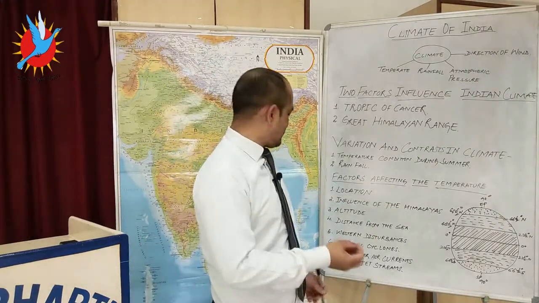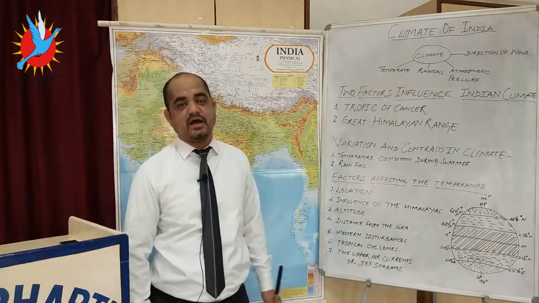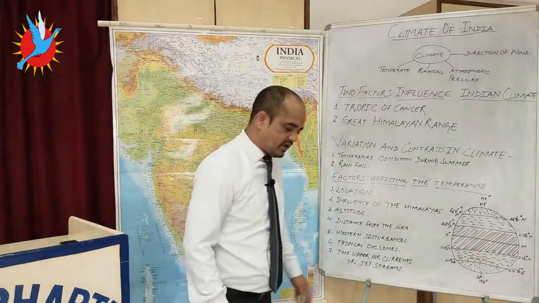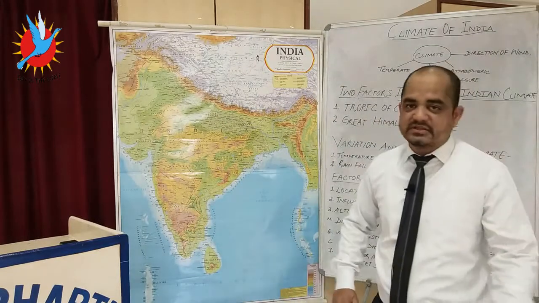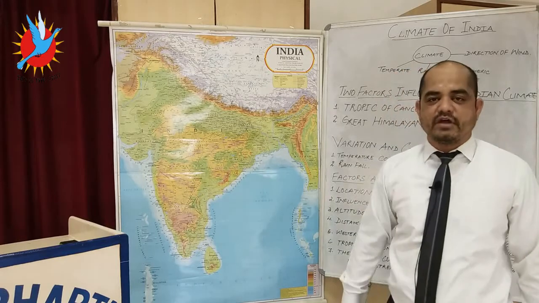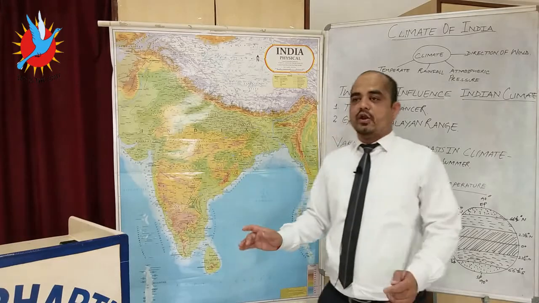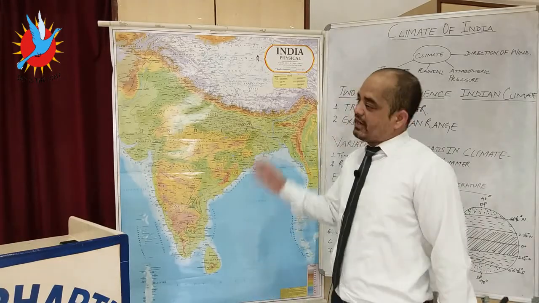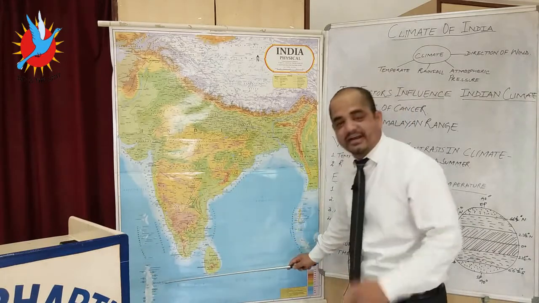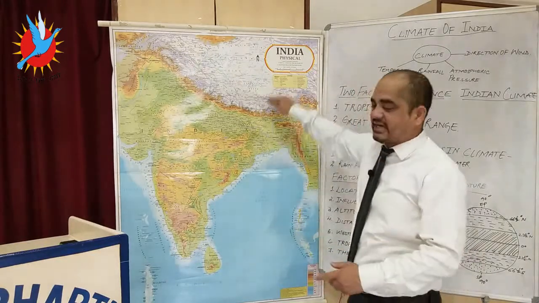Now those seven important factors make a drastic change in the Indian climate. The first is the location. Why am I saying location? Location means the latitudinal extent of India. When we talk about the climate, latitude is one of the essential and important factors to study, because longitude doesn't have any work with that. Latitude only works. So the latitudinal extent of India, from 8 degrees 4 minutes to 37 degrees 6 minutes, creates the difference.